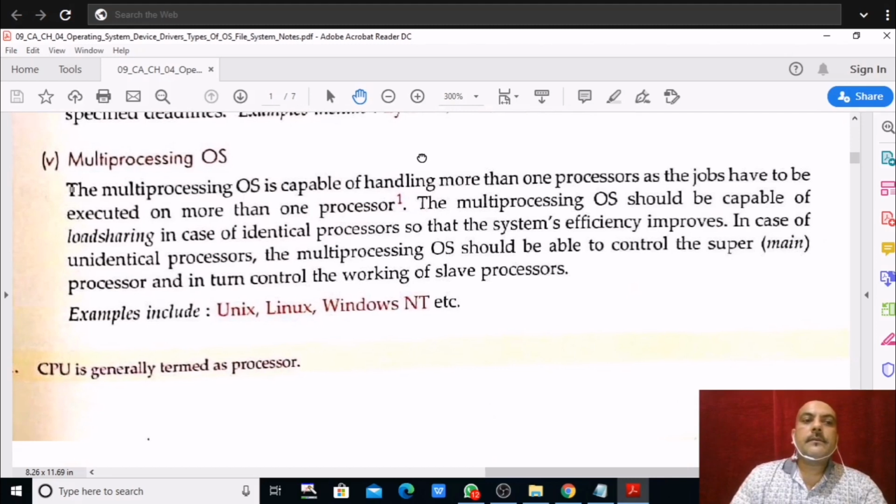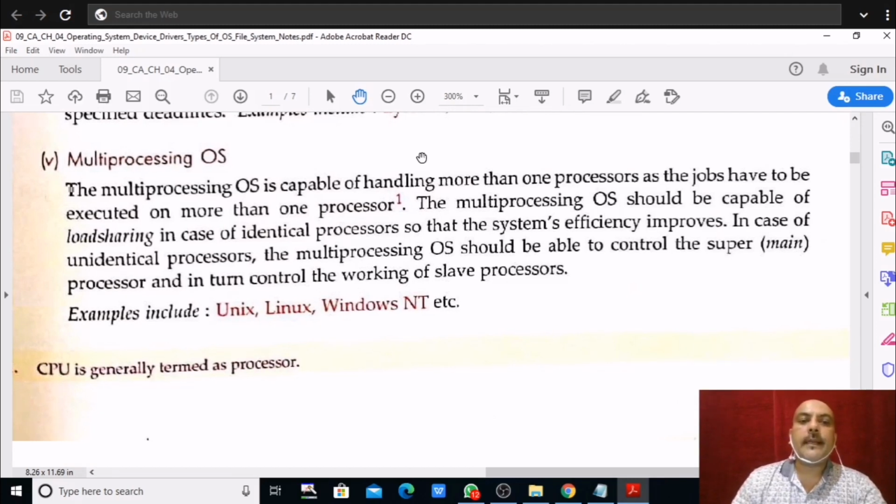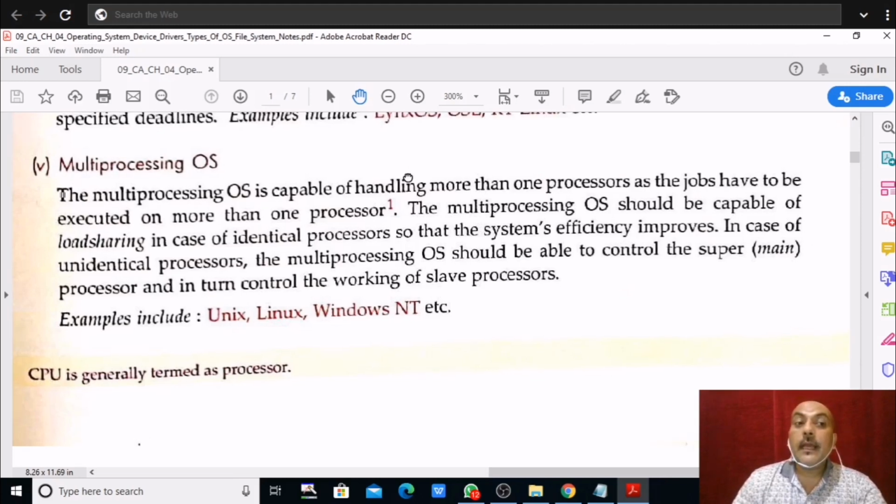Then is multi-processing operating system. What is that multi-processing operating system? Here one was multi-program operating system. We already saw it, I discussed it before also, when I was telling you about multi-program OS. Multi-processing operating system does not mean that multiple processes are running. No, here multi-processing means an operating system which supports more than one processor. That is multi-processing operating system.